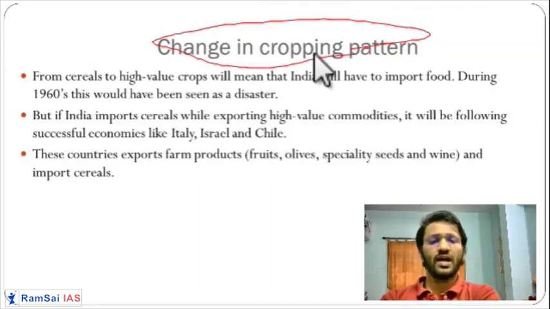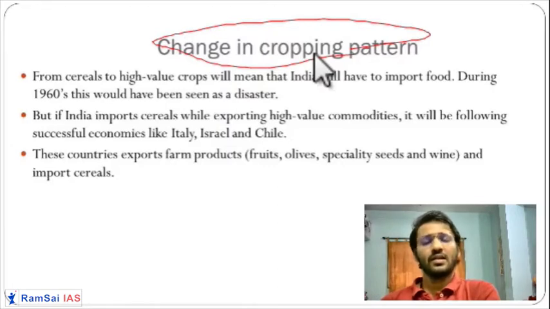If farmers start taking up timber, they will become crorepatis in 5 to 10 years. But we are not allowing it. We are not allowing tobacco farming much because if everyone starts taking high-valued crops, we will not have food to eat and we will have to import it. These are the drawbacks of changing the cropping pattern.